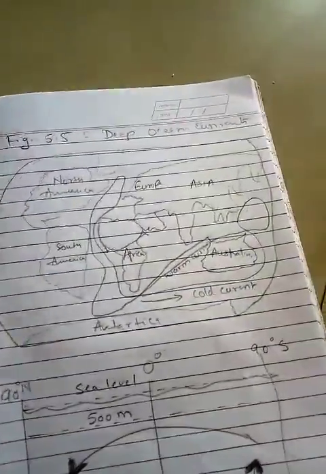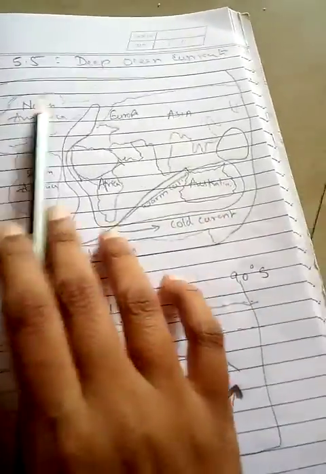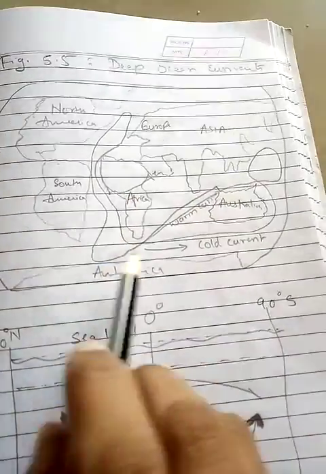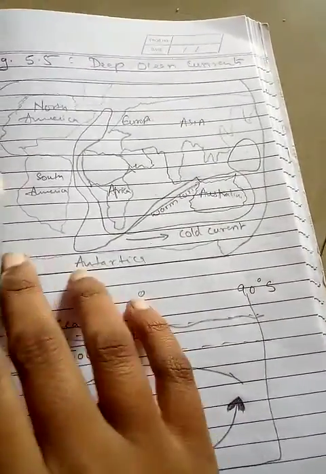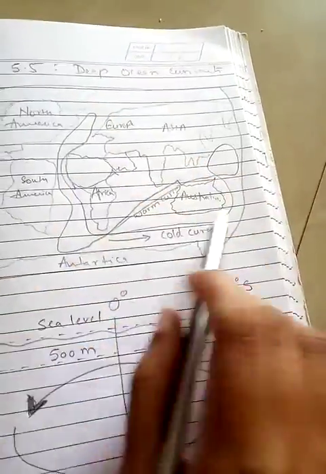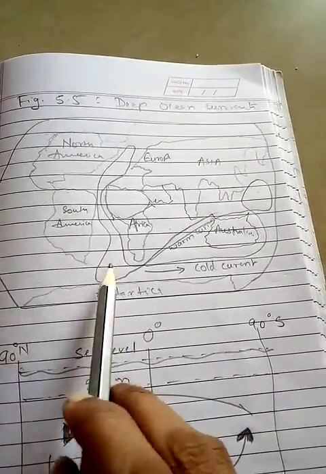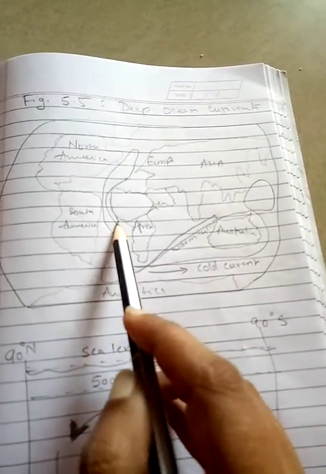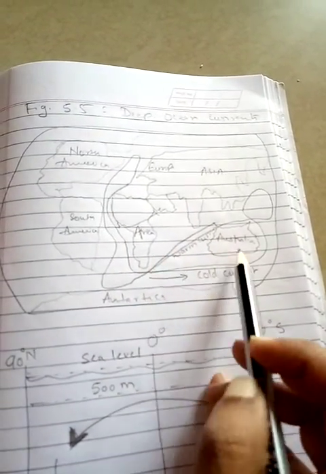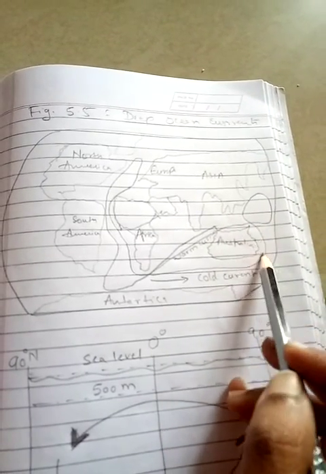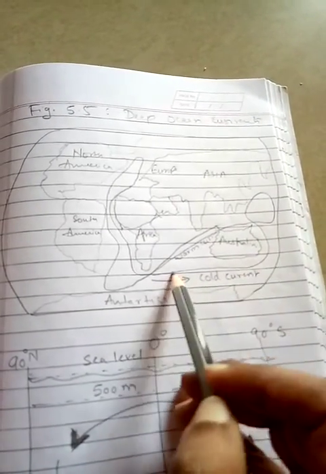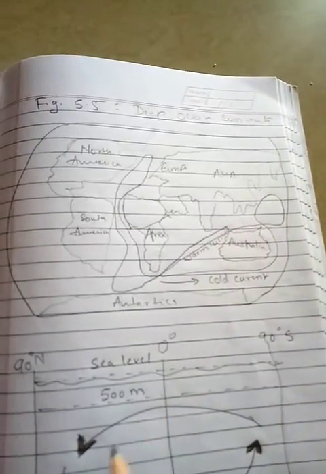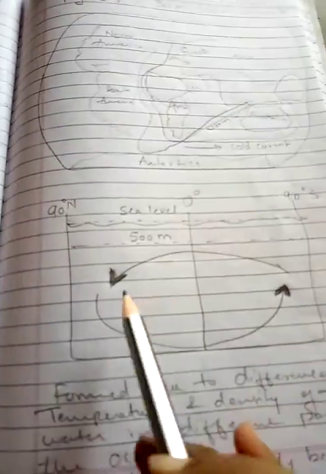Now let's see some of the diagrams here. We know that there are our continents here, and on this other side everything is water. Now if you can see here, the warm currents flow like this, like this, and the cold current is flowing like this. So this is the cold current and the warm current. Now here you can get a clear idea.